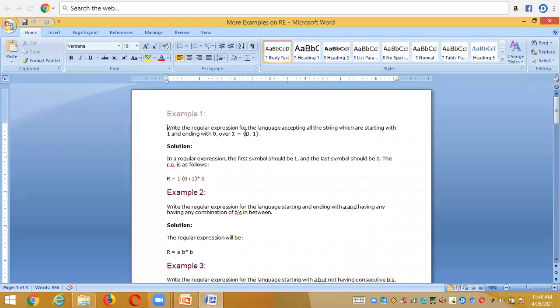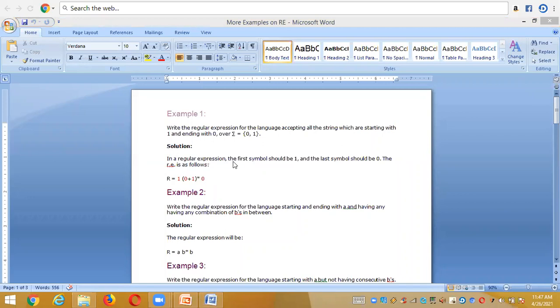What it means is that the given input alphabets are 0 and 1. Here it was clear, my inputs are 0 and 1. With these inputs 0 and 1, I need to show the regular expression, and that regular expression should accept the given language. And here I have a constraint: the string must always start with 1 and end with 0. In between I don't have any constraint, any number of zeros and any number of ones it can be. So by taking this constraint, I am writing the solution.